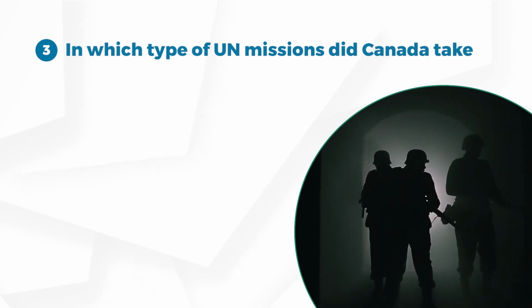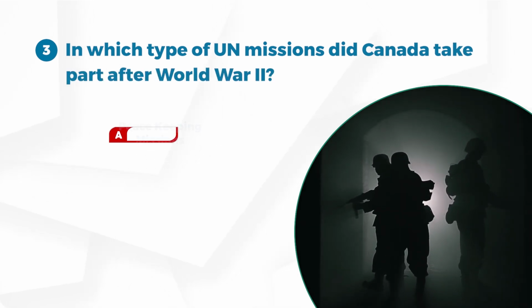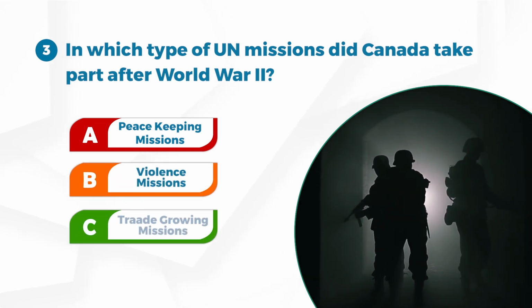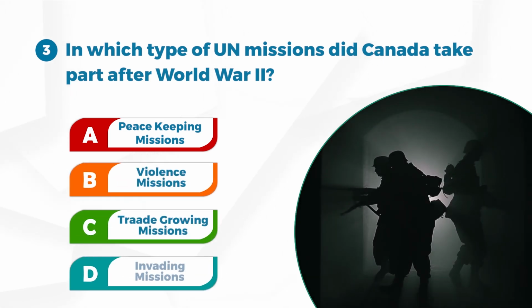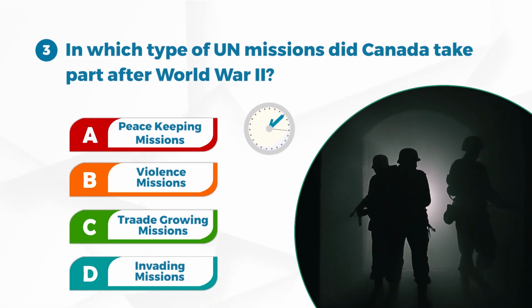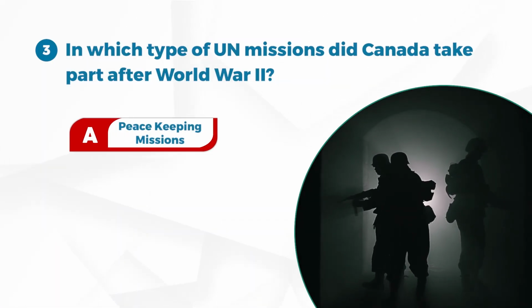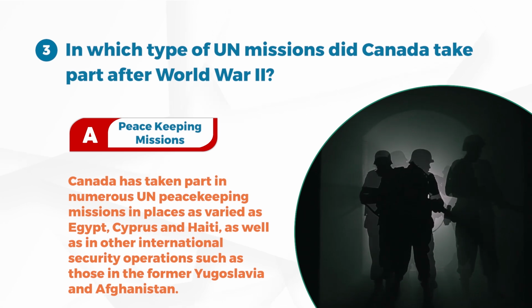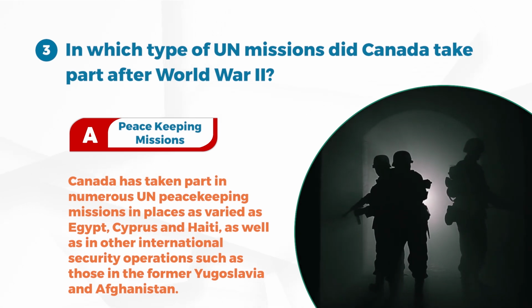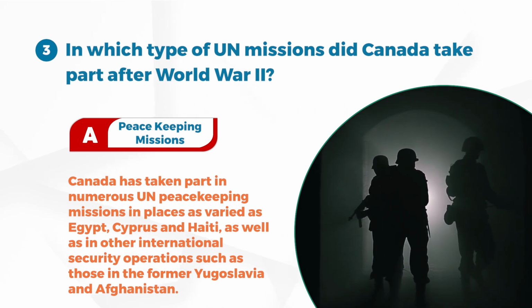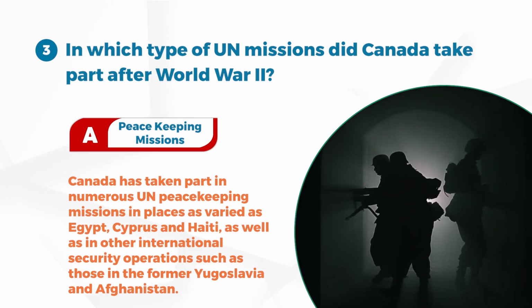Number 3. In which type of UN missions did Canada take part after World War II? A. Peacekeeping missions. B. Violence missions. C. Trade growing missions. D. Invading missions. Answer A. Peacekeeping missions. Canada has taken part in numerous UN peacekeeping missions in places as varied as Egypt, Cyprus, and Haiti, as well as in other international security operations, such as those in the former Yugoslavia and Afghanistan.